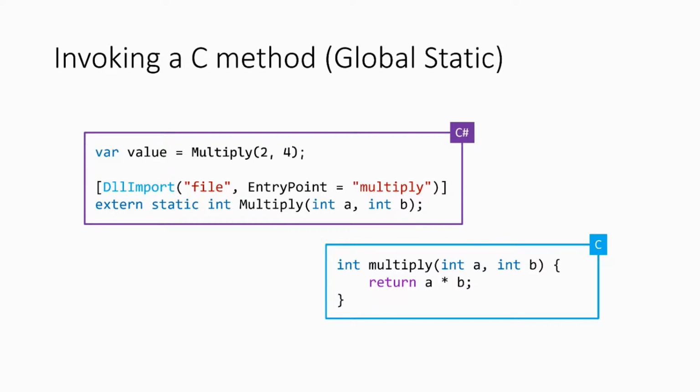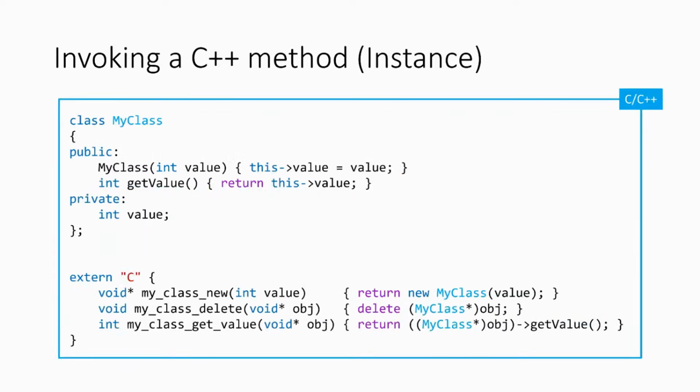So if you've got a massive library or a library that does one or two things, it's the same way, right? And a lot of the time, you can even generate those DLL imports, and that's what I do for SkiaSharp, right? So it's not even any work to do native interop. So let's have a look at a slightly more complicated example of talking about a C++ library, right?